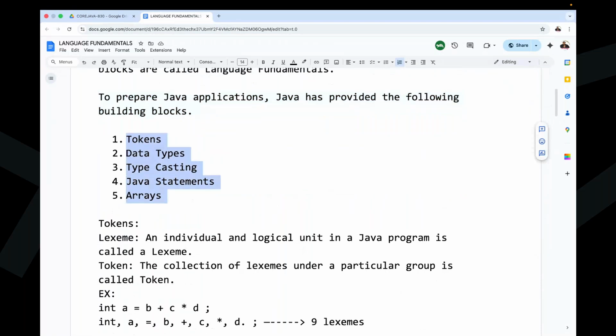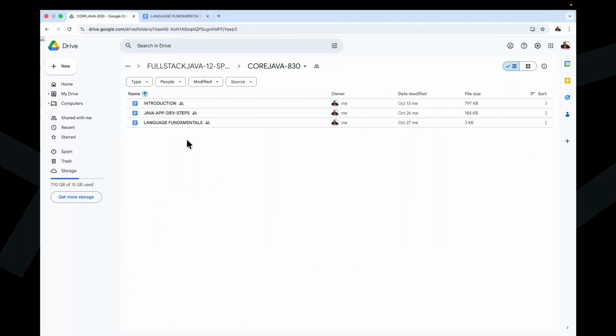Okay. And one small clarity, guys, all of you know, this is the third topic we are discussing. The first two topics, introduction part and Java app development, I will discuss again. Again I will start introduction and again I will start Java app development steps. But I will give time to you. I will give the schedule on which date onwards I am going to take it for all of you. Even if you want to go for revision once again, or if you missed these two topics, then definitely I will discuss these two concepts here. I'll give the schedule for it. Very soon I'll start it. Try to attend those classes also.